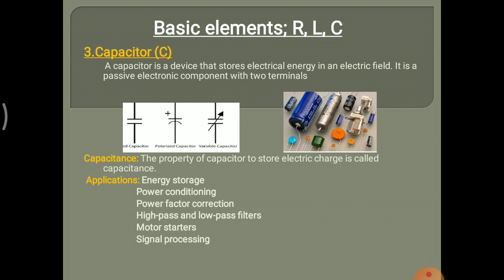A capacitor is a device that stores electrical energy in an electric field. It is a passive electronic component with two terminals. In this image, the first is the symbol of a capacitor and the second is how an actual capacitor looks. The property of a capacitor to store electric charge is called capacitance. Applications: used in energy storage, power conditioning, power factor correction, high pass and low pass filters, motor starters and signal processing.